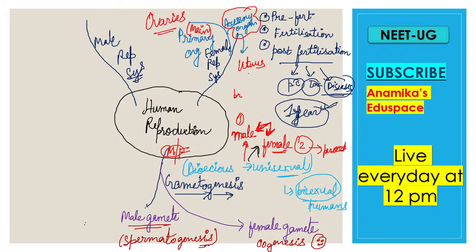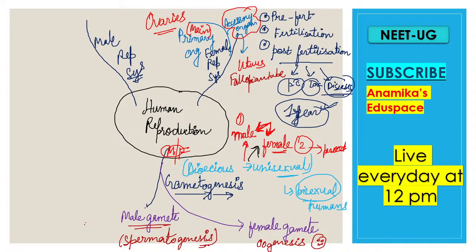The accessory organs help the uterus. It is the fallopian tube, right? Let me erase this and write the names of the other organs. Uterus, then fallopian tube. Clear?